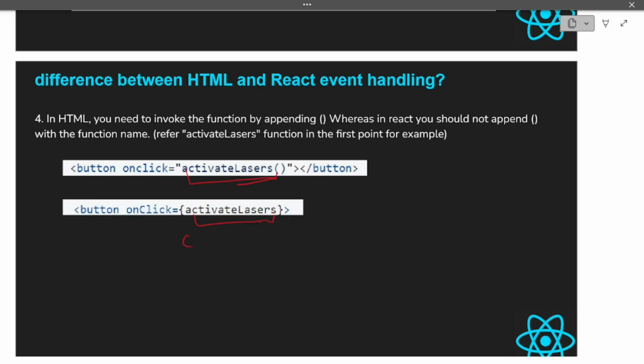The other way is that you can use a callback and then write brackets there. Usually we use this callback approach when we are dependent first on the state change. We want the state to change, and then on the updated value we should do the calculation. Also when we have to pass any parameter or argument to it, then in that case we use this callback way. But anyway, the main difference that we have to discuss was that in HTML we add the parentheses, but in React we do not add the parentheses with the function name.